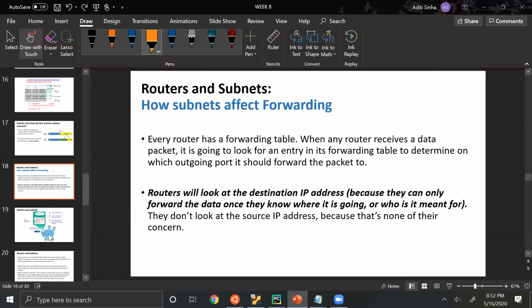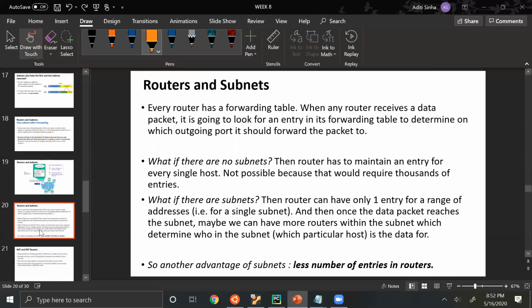So in case we don't have subnets, then a single router connected to however many different devices here will have to maintain an entry for every single host.